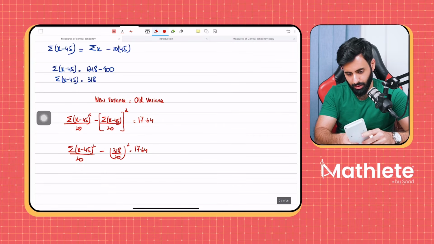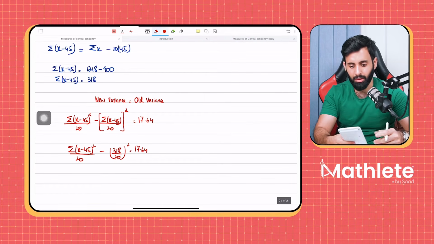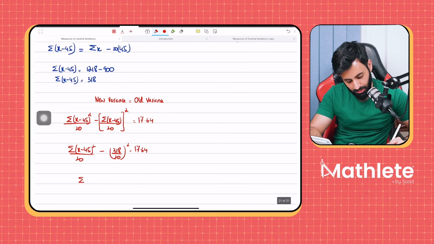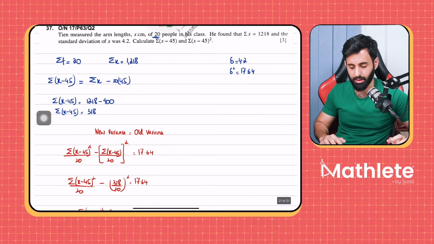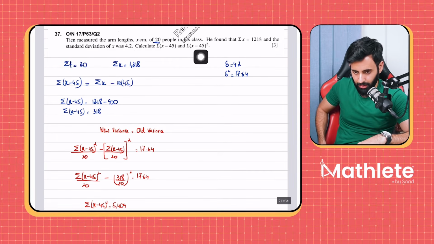$318 divided by 20, the whole thing squared, into 20. So what do we get? We get 5,409. Summation (x − 45) whole squared equals 5,409. Okay, whatever confusion you have, let's clear it out. So I'll explain this again. Summation (x − 45) the whole thing squared.